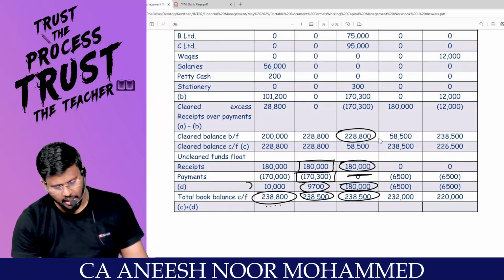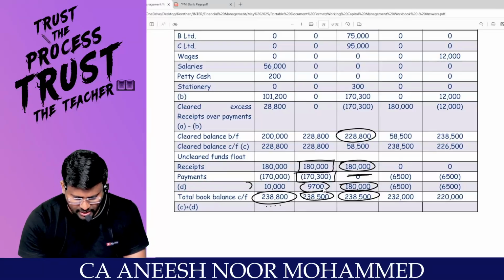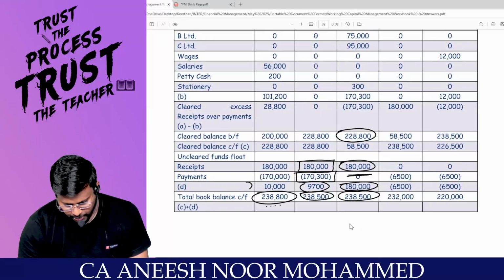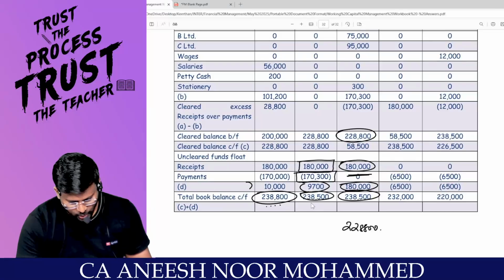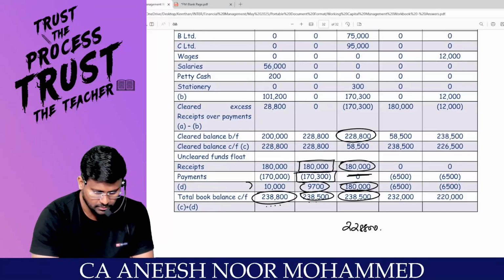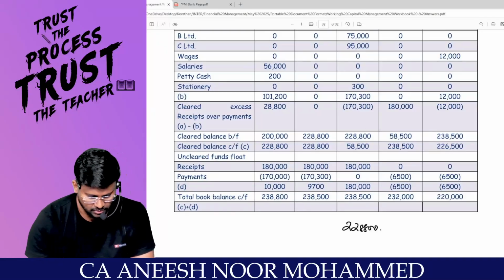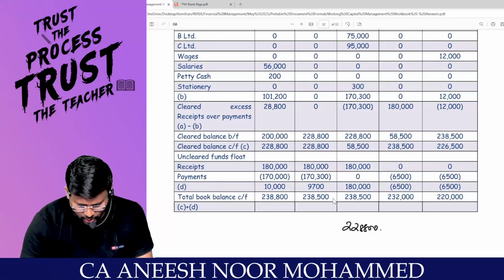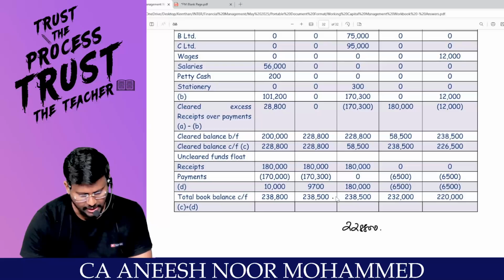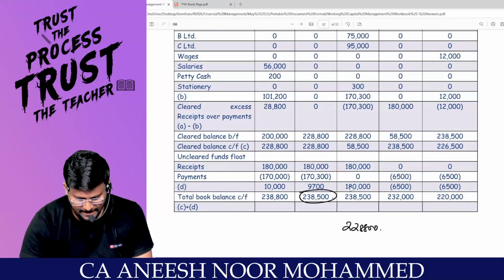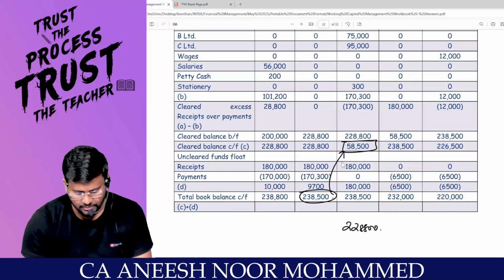2,28,800 is the cleared balance, correct? 2,28,800, right? 2,38,500. 2,38,500 is the total book balance. Yes, sir. This is the balance on the second day end. Yes, sir. 58,500 opening balance.